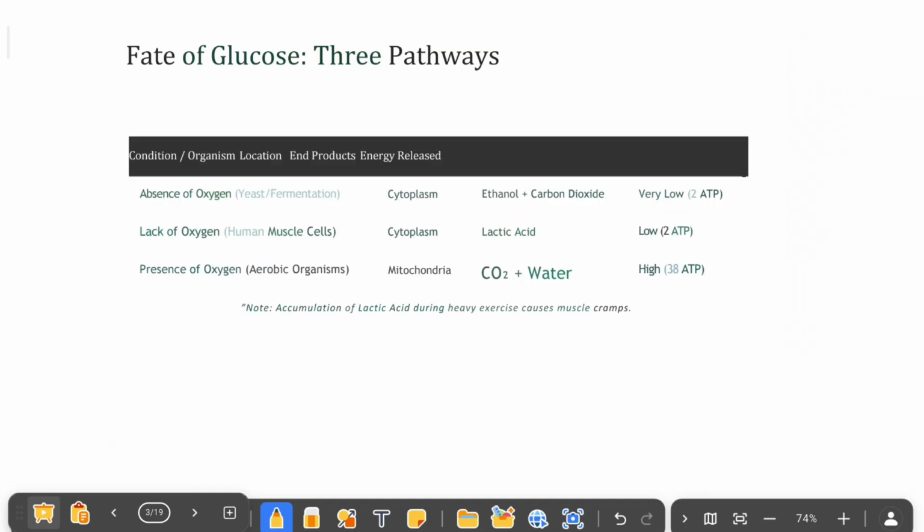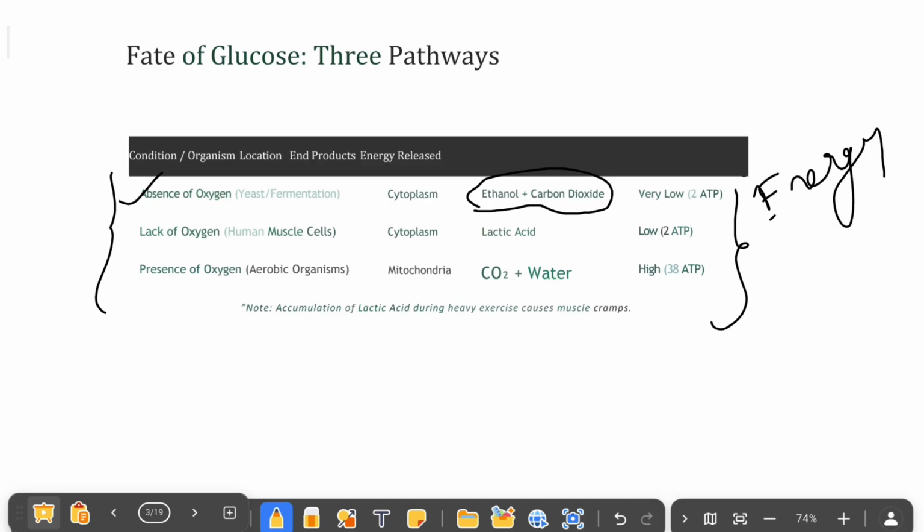Now let's see the three different conditions for respiration. First, we'll see the absence of oxygen. In the absence of oxygen, glucose is converted into ethanol and carbon dioxide, along with the energy. Remember, in all three cases we will get energy along with the products.